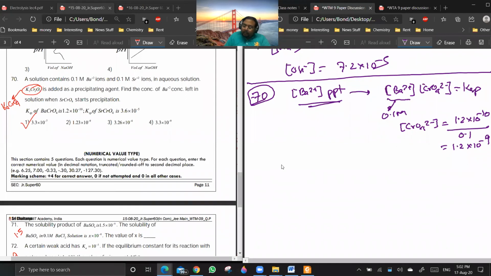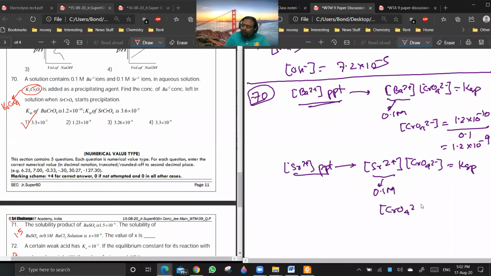Now if I am talking about precipitation of Sr2+, then I can write Sr2+ into CrO4 2- will be equal to Ksp of SrCrO4. So this is given to be 0.1 molar. So what is the chromate ion concentration required for precipitation of strontium chromate? It will be Ksp by 0.1. So it is 3.6 into 10 to the power minus 5 by 0.1. So it is 3.6 into 10 to the power minus 4.